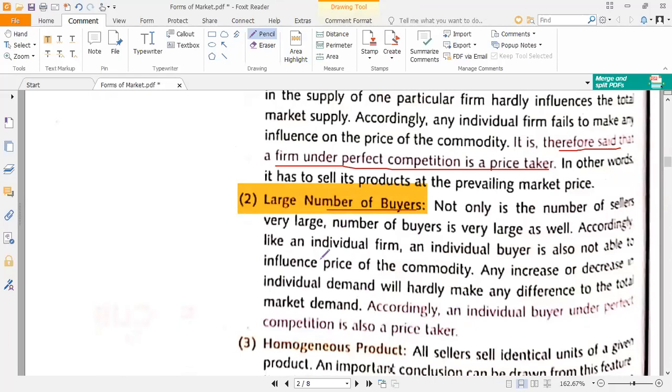So due to large number of buyers and large number of sellers, a firm in the perfect competition is always a price taker and not price maker. What do we mean by that? Price taker means whatever the price is determined by demand and supply, that price is to be taken by all the firms to sell their product. They cannot decide their own price to sell the product. They have to depend upon the price determined by market forces, that is demand and supply.